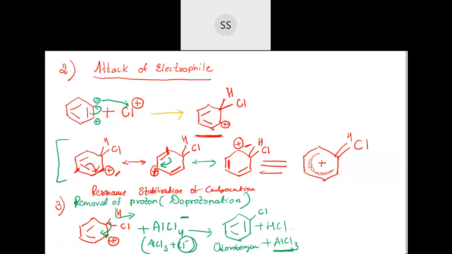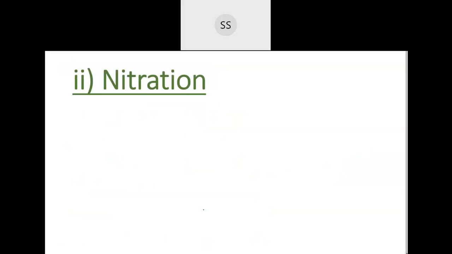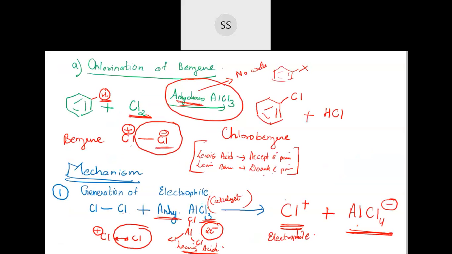See, AlCl4 minus. Now I'll repeat this once again. See here, after we have broken this down, the Cl and Cl bond.